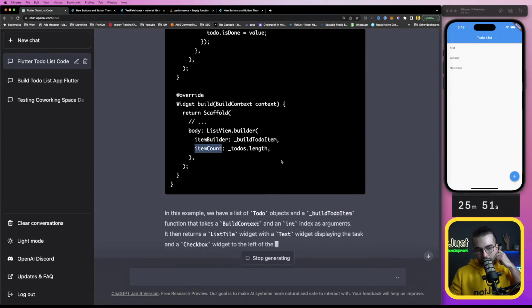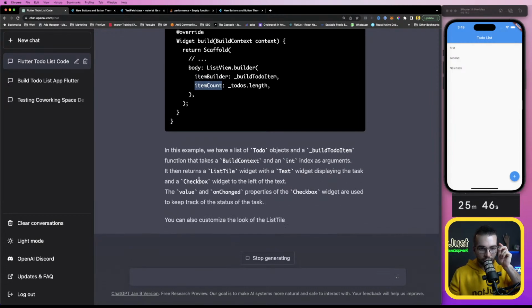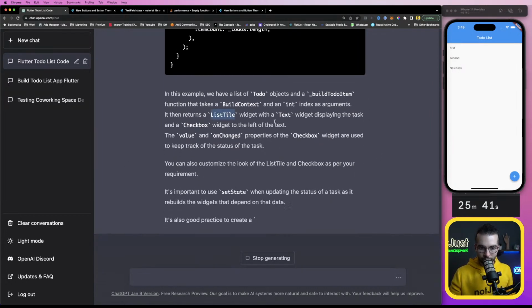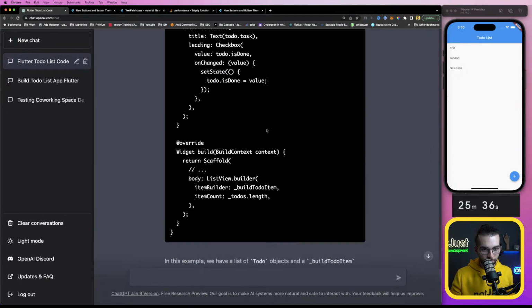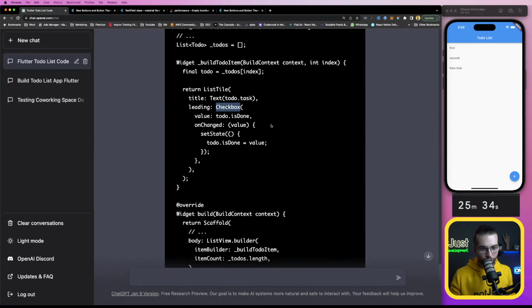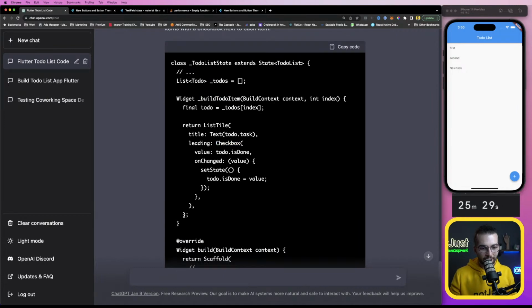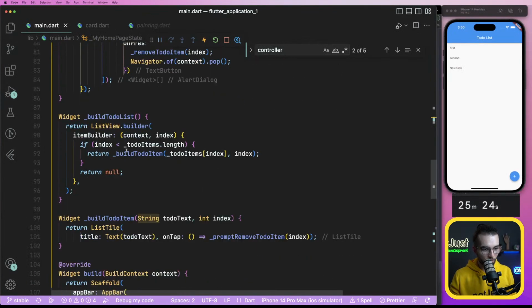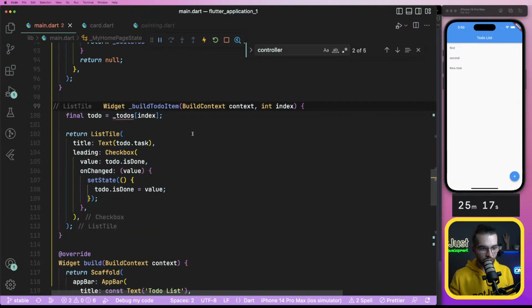Item builder, item count. In this example, we have a list of to-do objects and a build to-do item function that takes build context and then a checkbox. Where is the checkbox? I didn't see it. Oh, here, checkbox. To-do is done. Okay. Build to-do. Can we just replace the build item here with build to-do list? No, build item, yeah? So this one was the replacement.